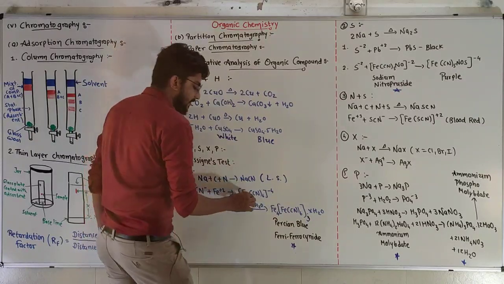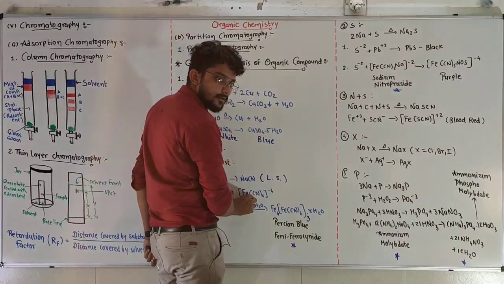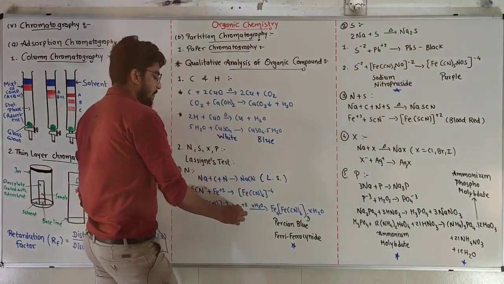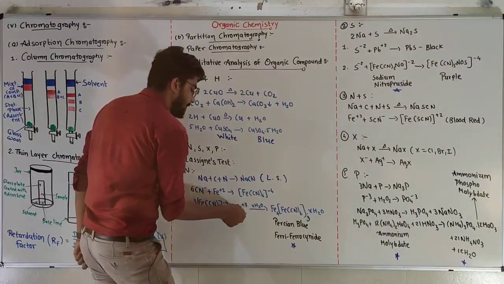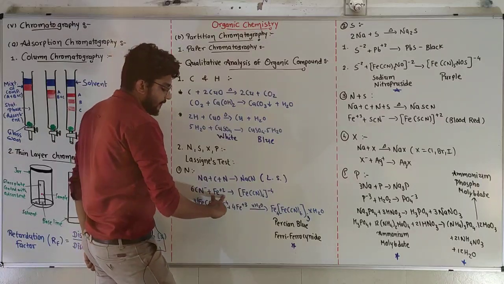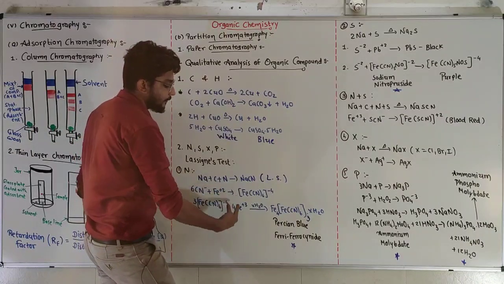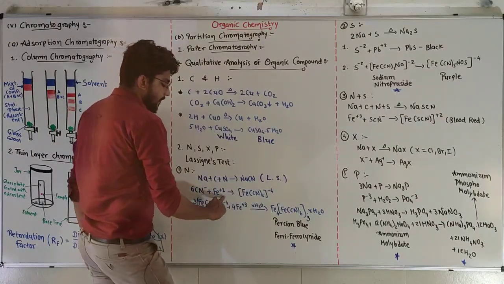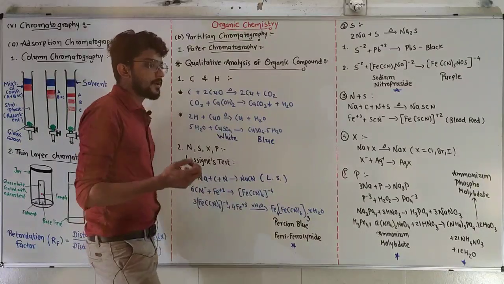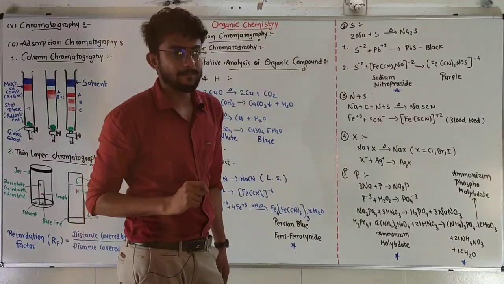Okay, that sodium ferrocyanide will react with some of the Fe3+. Why Fe3+? Because some of the ferrous sulfate is converted into ferric sulfate. Fe2+ will be converted into Fe3+ because of the presence of acid.